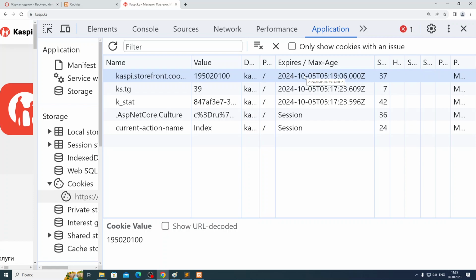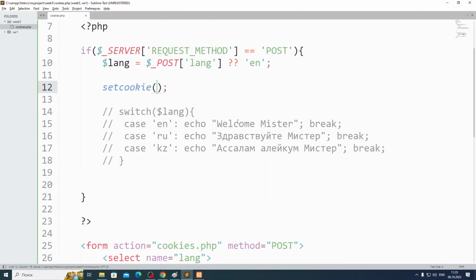You can give 1 day, 1 hour, 1 year, 2 years, 3 years, anytime you want, okay? So when I'm creating a cookie, guys, set cookie, you have to first give the name for this cookie. Name and value, yeah? What will be the name? Let's say the name will be language, okay? The name for the cookie. The value for the cookie will be what?